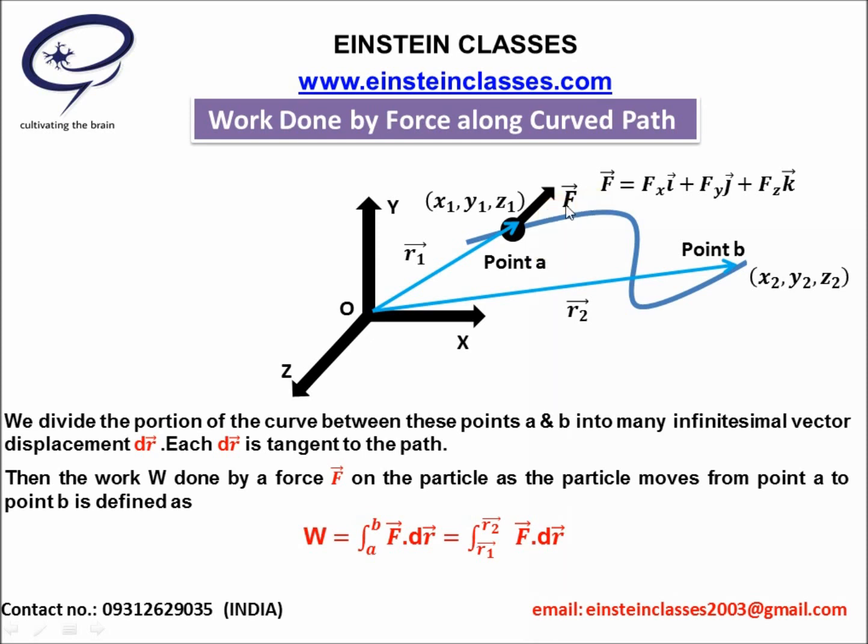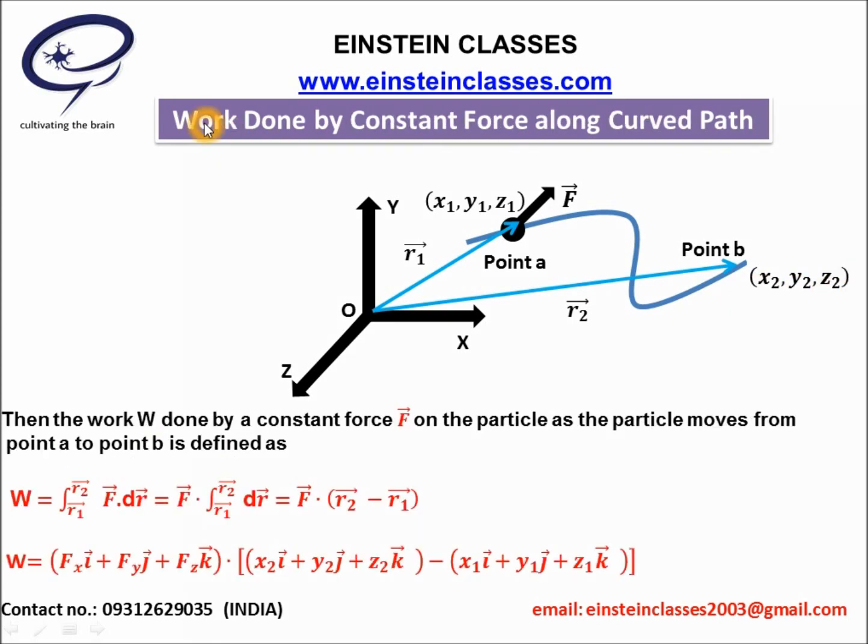Now the work done by this force for this differential displacement, which is given by dr vector, is given by F dot dr, and to find the total work we have to integrate this F dot dr from point A to point B. That means from the initial position r1 vector to the final position r2 vector. This r1 vector is given by x1 i cap plus y1 j cap plus z1 k cap, and this r2 vector is given by x2 i cap plus y2 j cap plus z2 k cap.